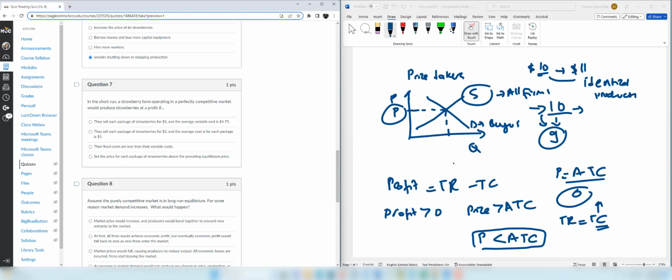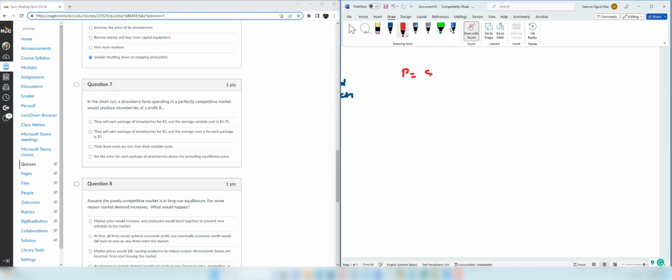Question 7. In the short run, a strawberry farm operating in a perfectly competitive market would produce strawberries at a profit. So we need to find in which case the firm is making a profit. So let's start with the first option. They sell each package of strawberries for $5. So now let's understand this. So they are selling at $5 and they are paying for the labor or operating costs, variable costs, $4.75. So in the short run, all fixed costs are sunk.